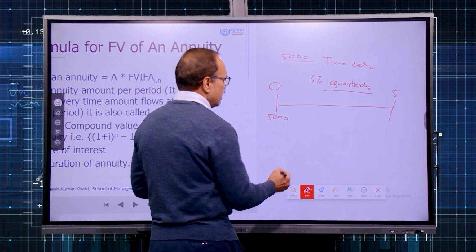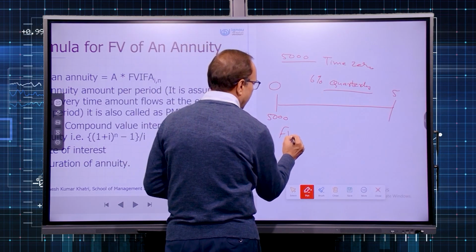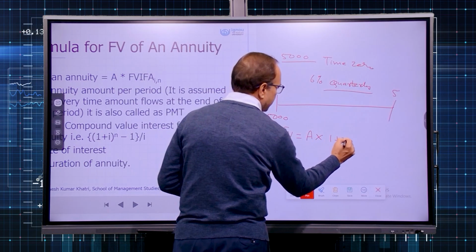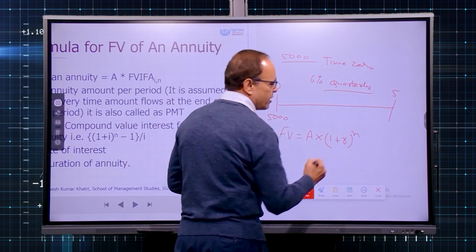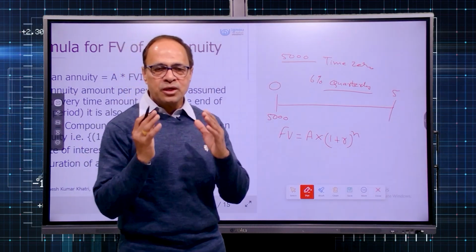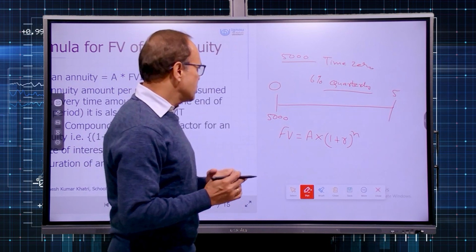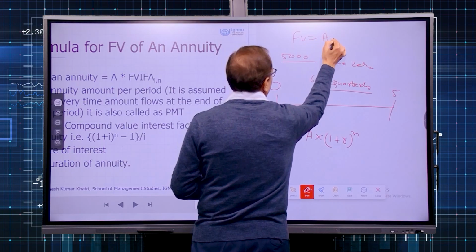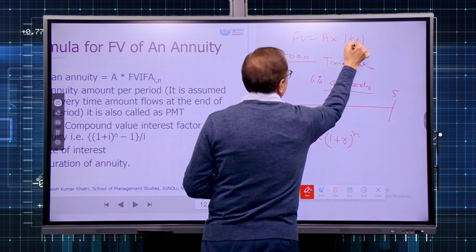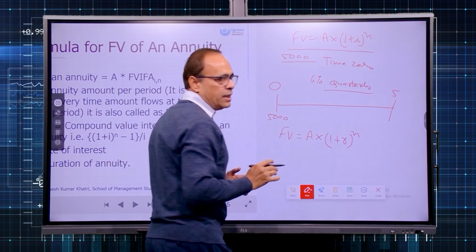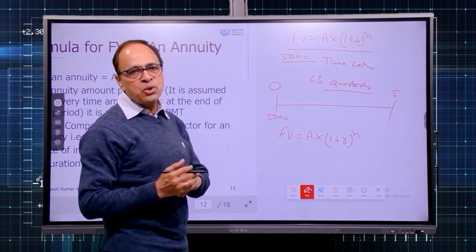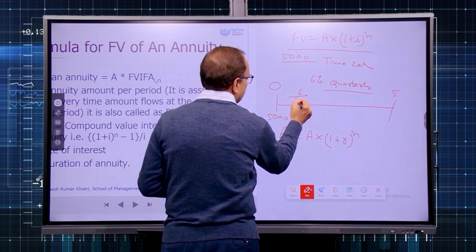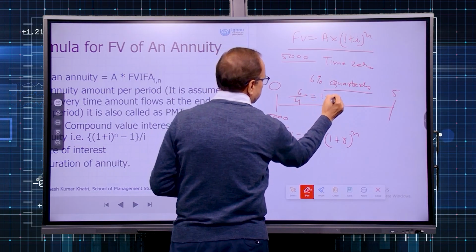So quarterly compounding, we can have the same formula, FV is equal to amount multiplied with 1 plus R raised to the power of n. But take care, since your compounding is being done quarterly, this R, you can use I also, because formula is interchangeable, 1 plus I also, so both the formulas are available. So I or R, which is the rate, it must correspond to the compounding frequency. So since your yearly rate is 6%, quarterly rate will be 1.5%.